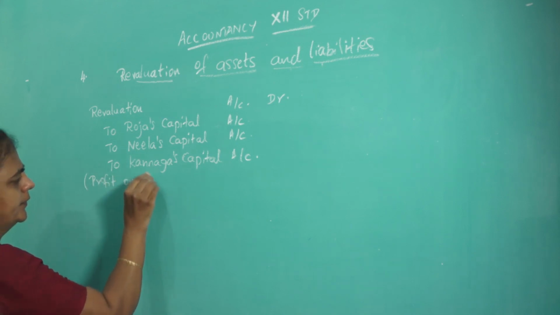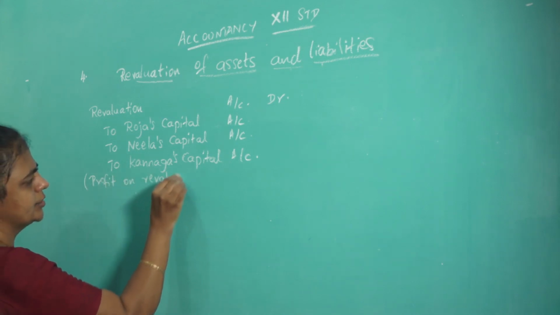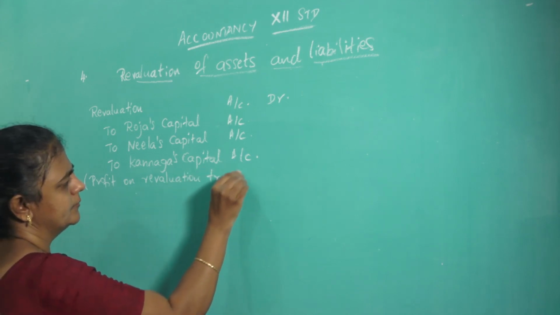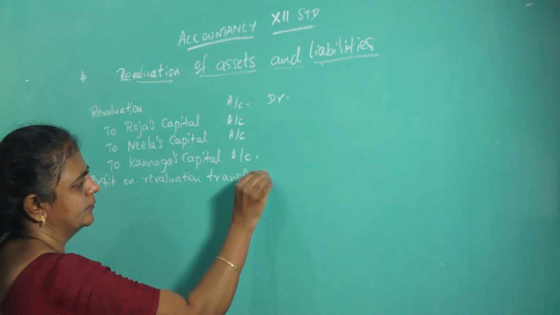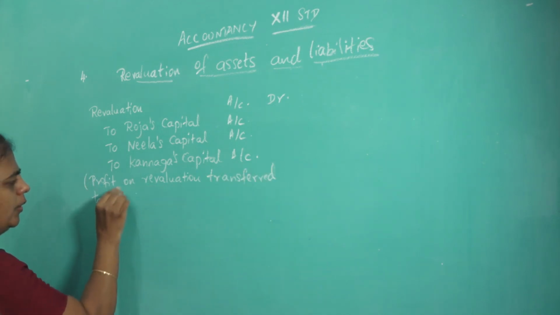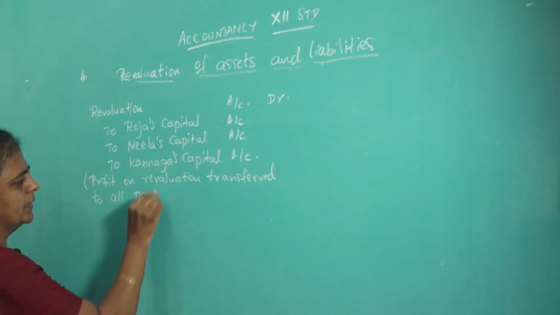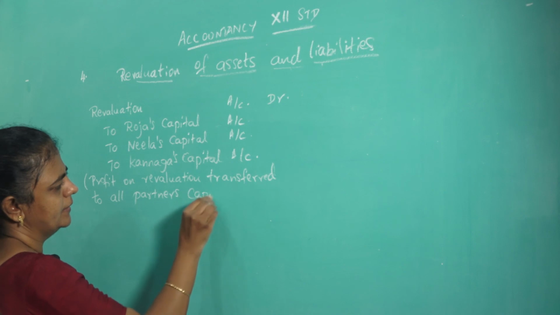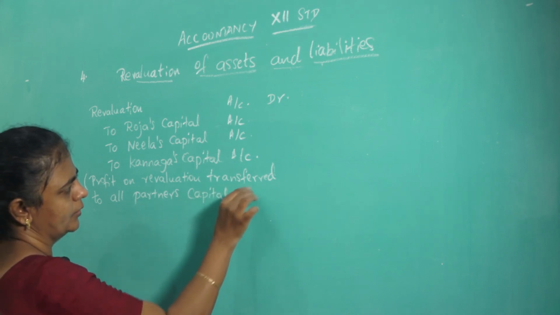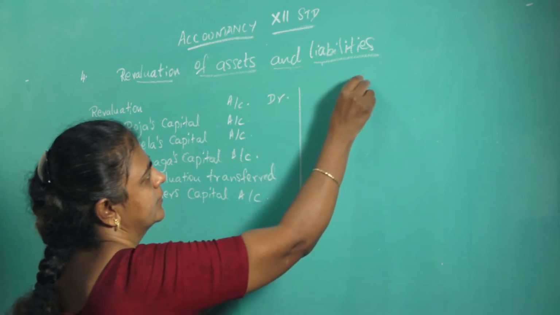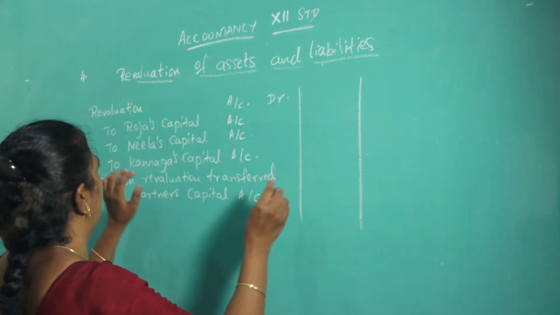Okay, so you have to write profit on revaluation transferred to all partners' capital account. Okay, so enter the amount.